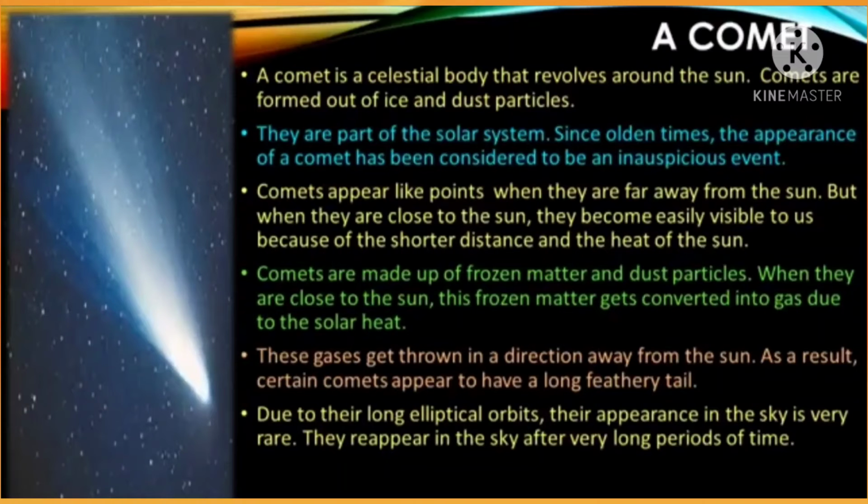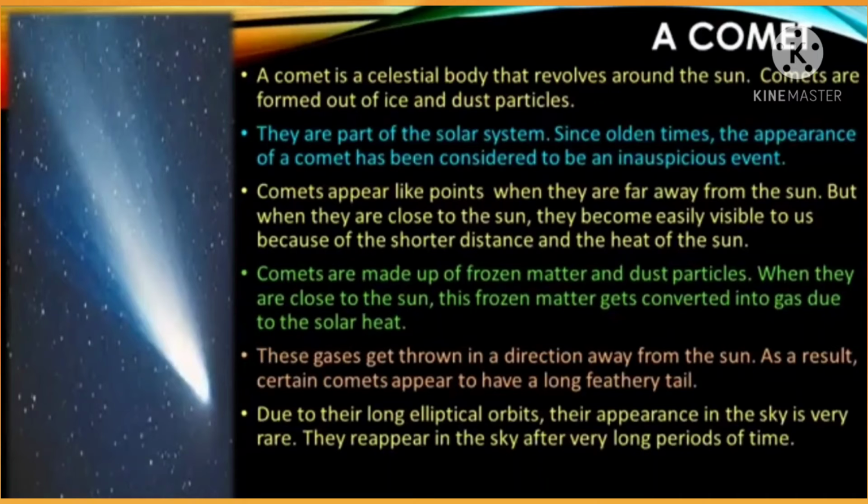When they are close to the sun, this frozen matter gets converted into gas due to the solar heat. These gases get thrown in a direction away from the sun. As a result, certain comets appear to have a long feathery tail. As shown in the picture, they have the structure of a long feathery tail.